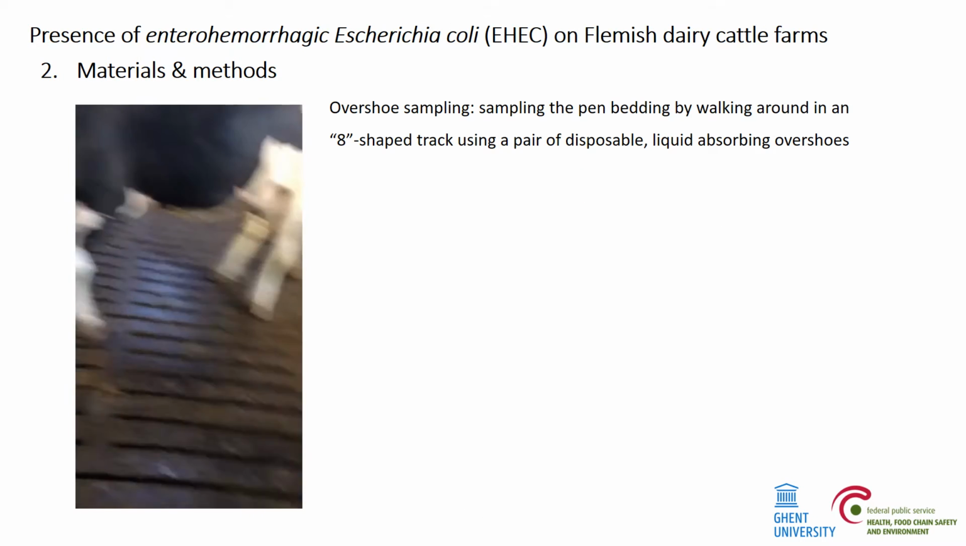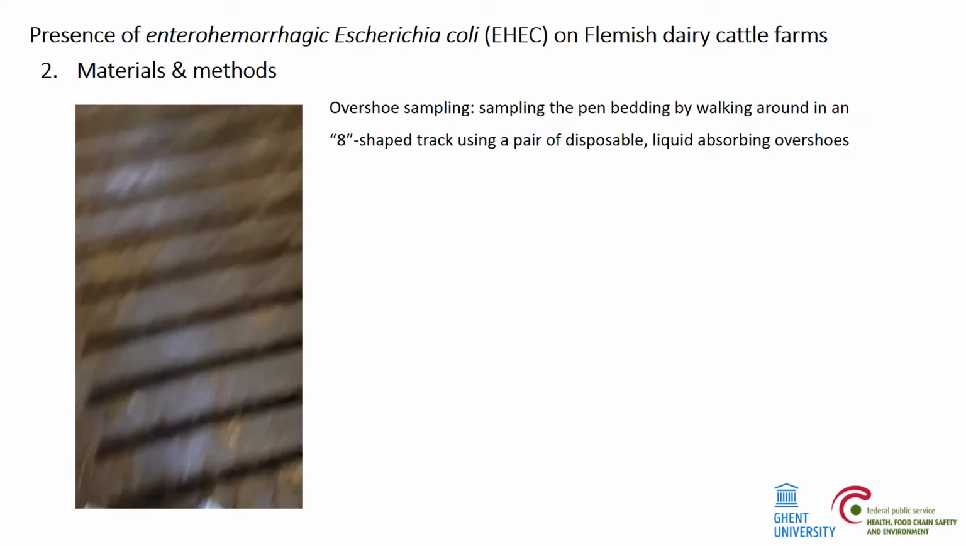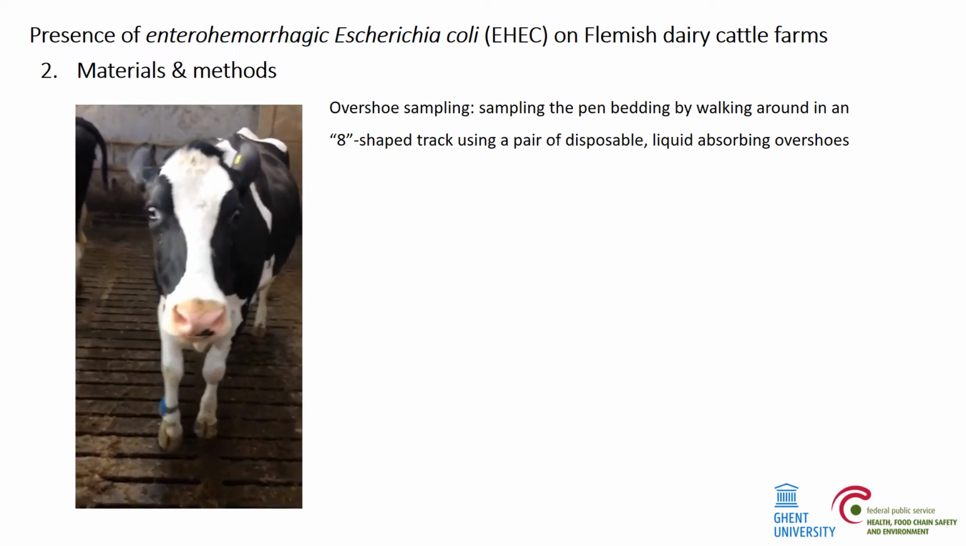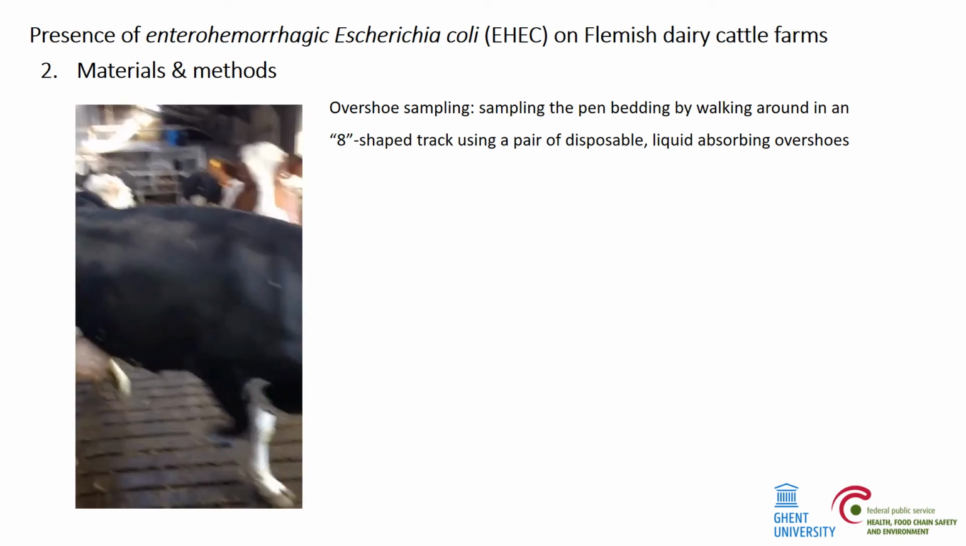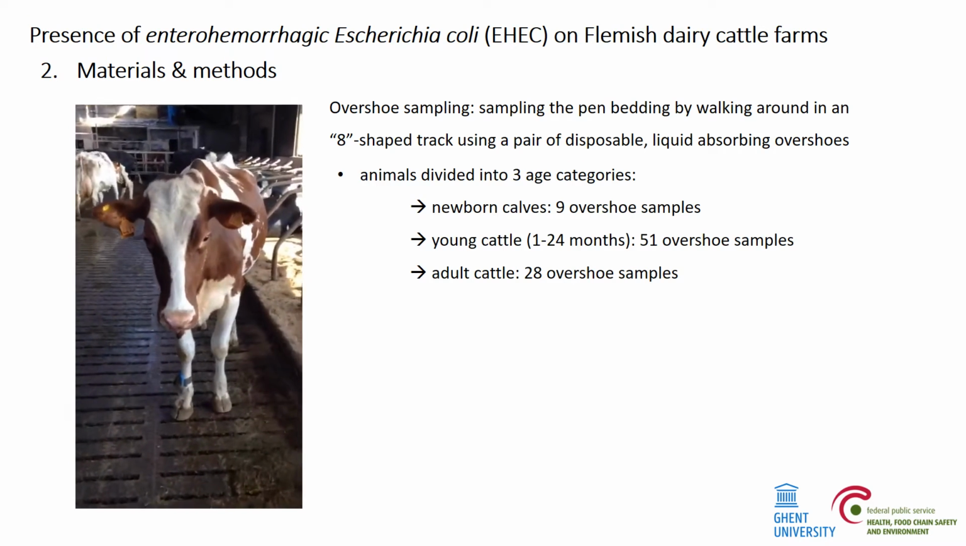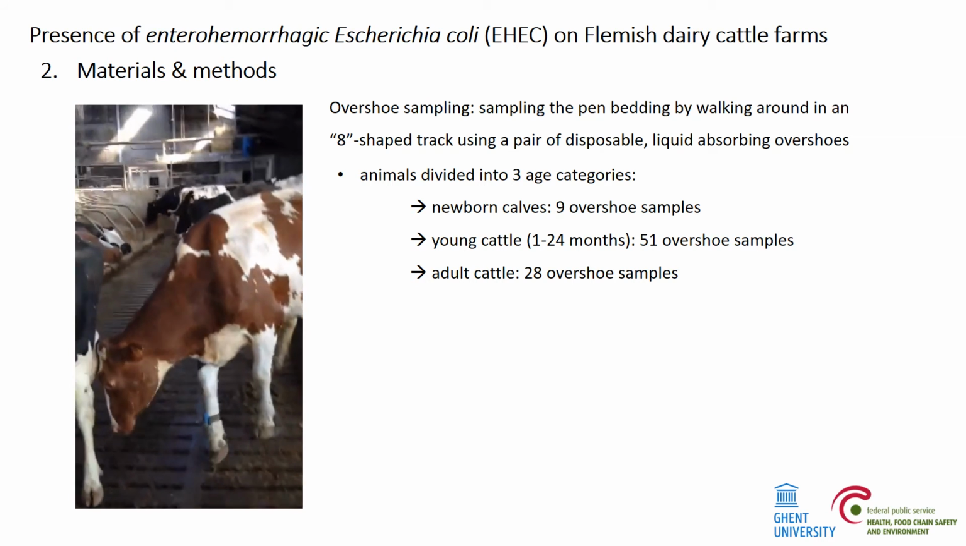Individual pens were sampled with overshoes. This technique involves sampling the pen bedding by walking around in an H-shaped track using a pair of disposable, liquid-absorbing overshoes. Animals were roughly divided into 3 age categories.